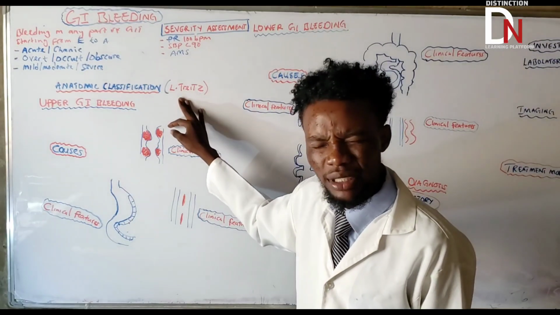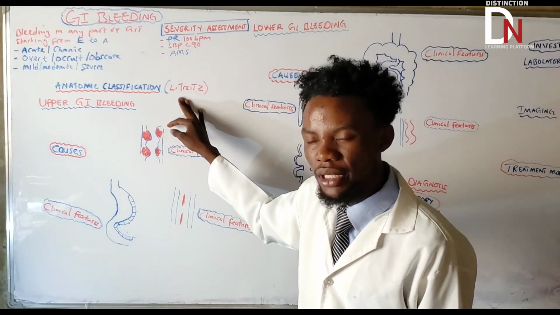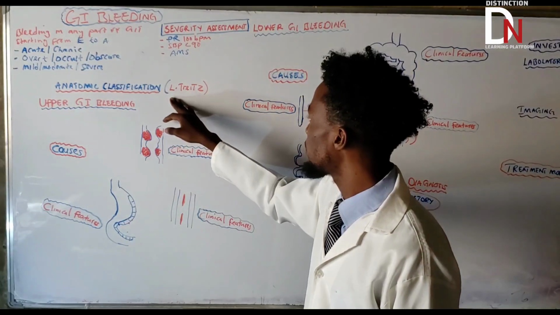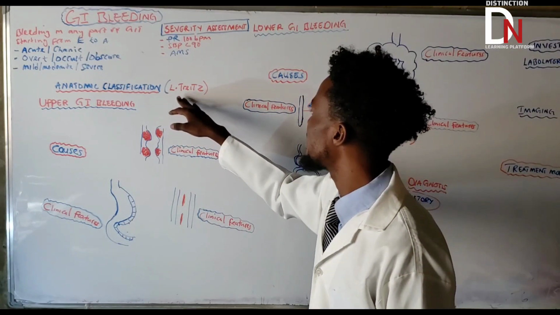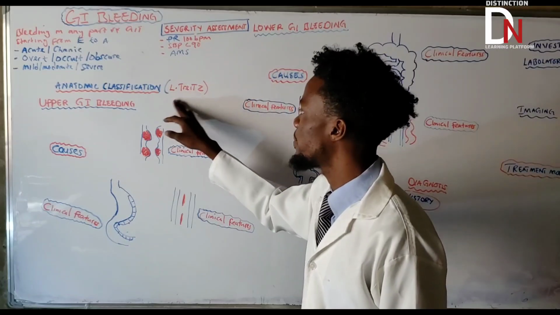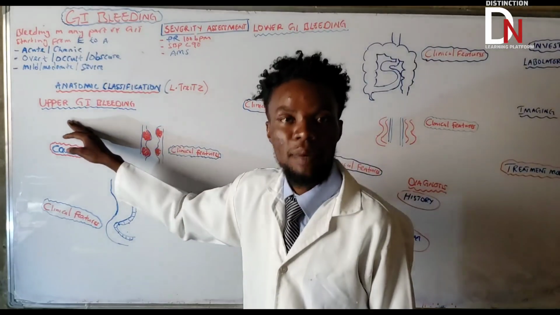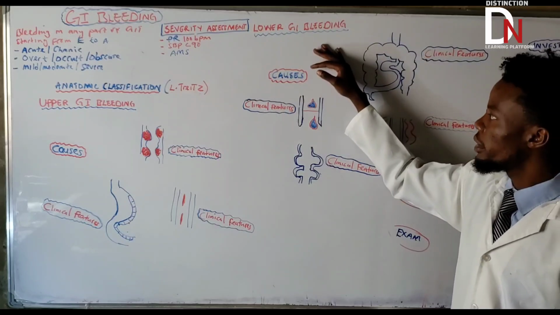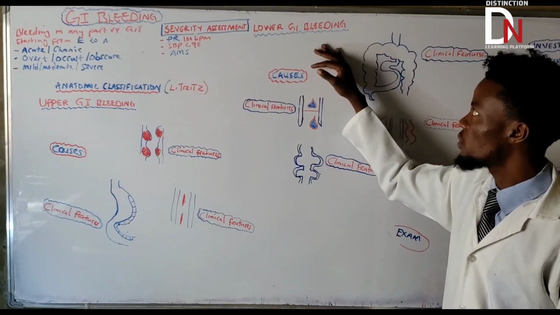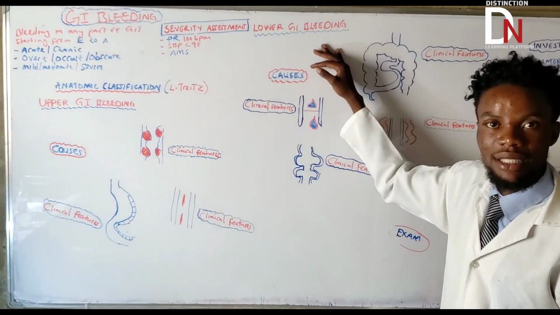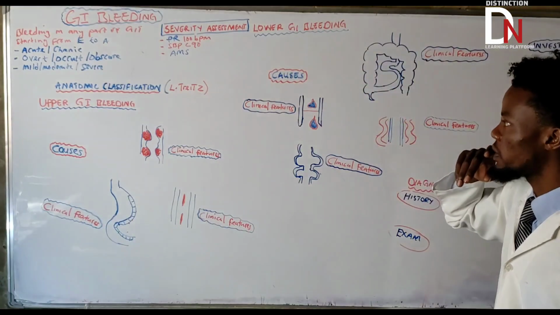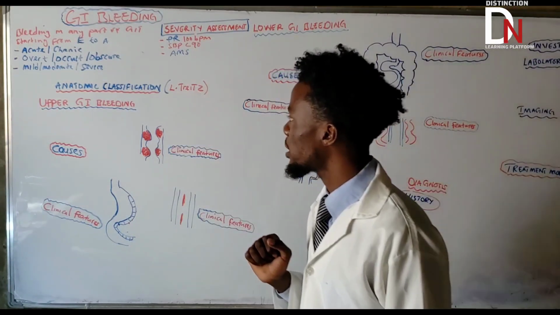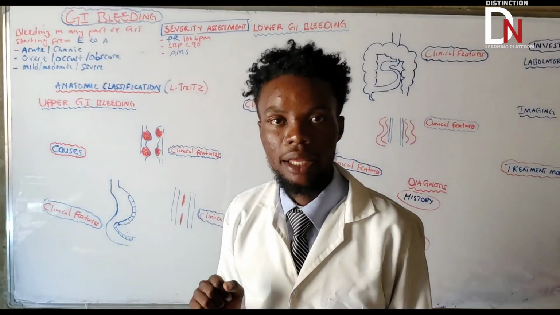Okay, if you see bleeding starting, the source of bleeding is coming from what? If the source of bleeding is above the ligament of Treitz, then you are going to consider it as upper GI bleeding. If it is lower than the ligament of Treitz, you are going to say that is lower GI bleeding. You need to understand that structure. Okay, very, very important. So in this part, we're going to start with upper GI bleeding.